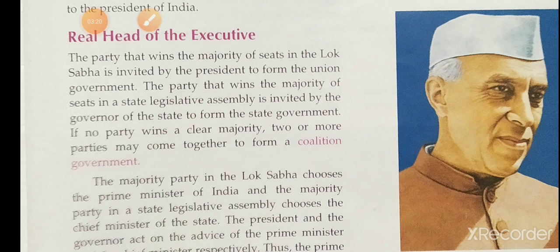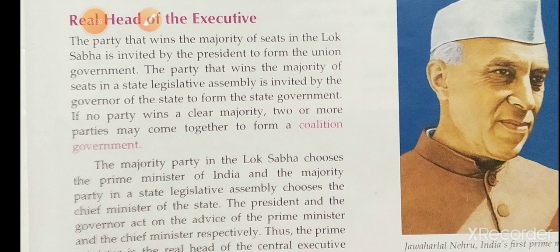The president and the governor act on the advice of the prime minister and the chief minister respectively. At the central level, the president acts on the advice of the prime minister. At the state level, the governor acts according to the chief minister.